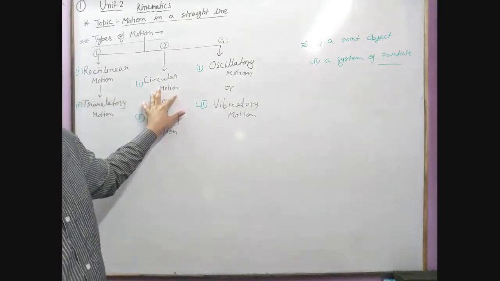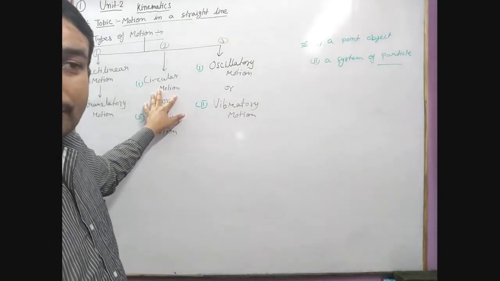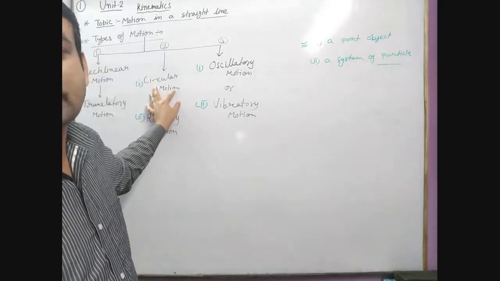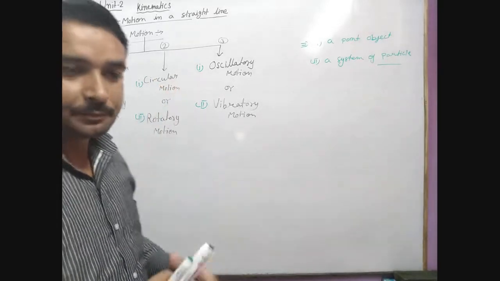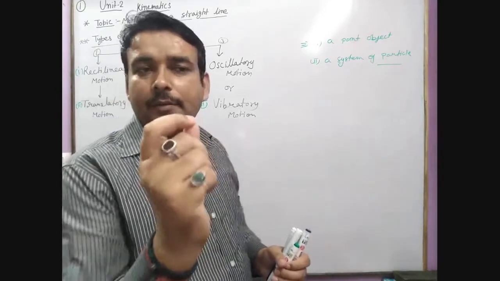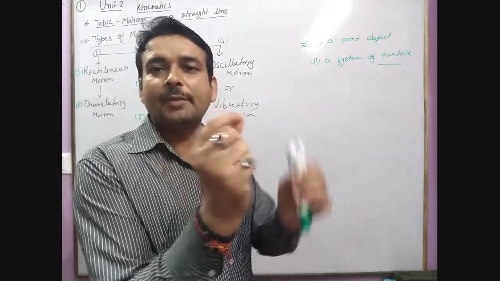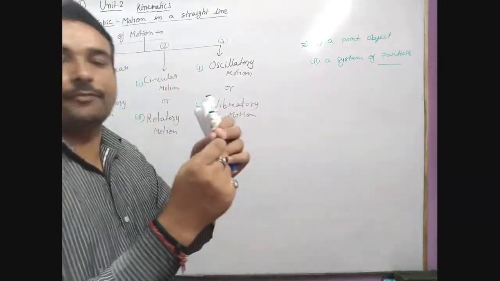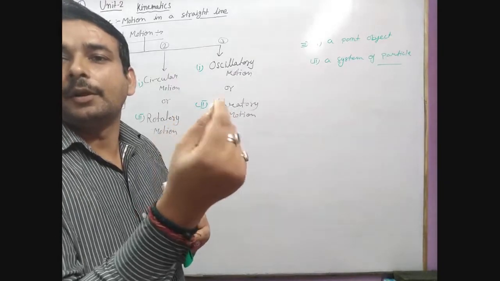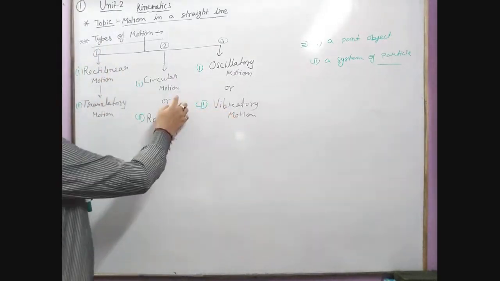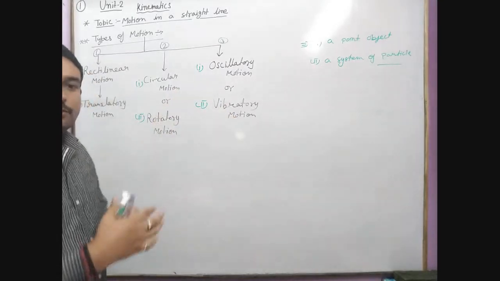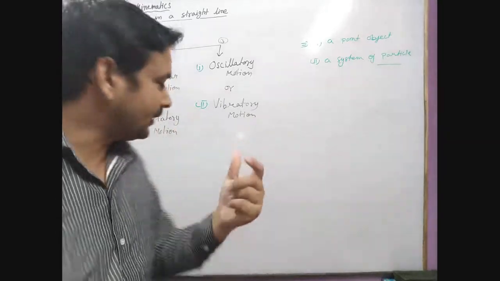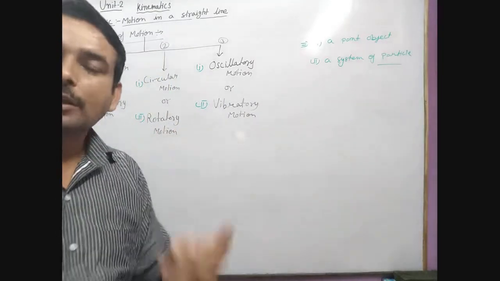The second kind of motion is circular motion. If a point object or a particle is moving around a circle, its motion is called circular motion. For example, a small stone is bound with a thread and it revolves around a fixed point where it is picked. Okay. Second is rotatory motion. When the arrangement of particles is revolving around a circular path, its motion is called rotatory motion. For example, the fan.